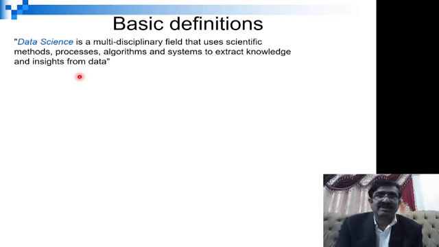So there are three words that you must keep in your mind, that you apply in scientific methods. For that, you will draw its steps for processing, and apply some algorithms to optimize it to get the results, and then the objective will be achieved by getting the knowledge inside the data.